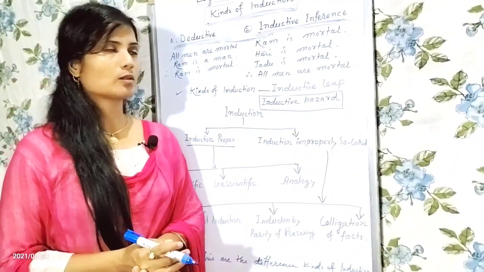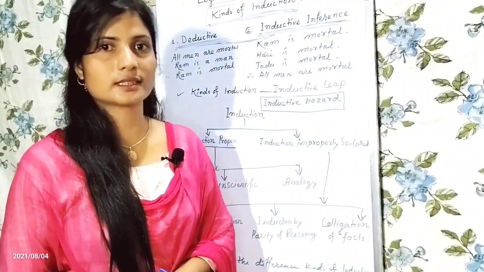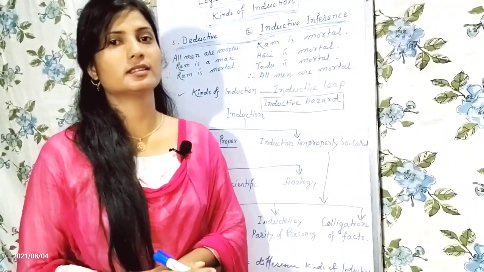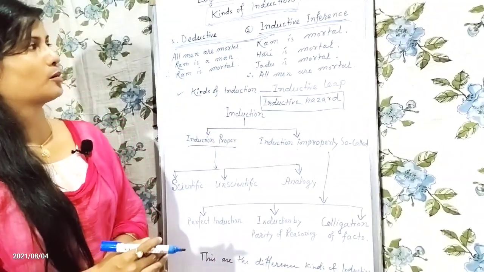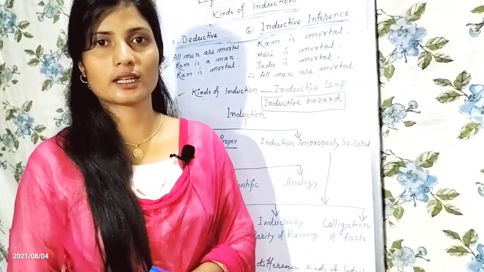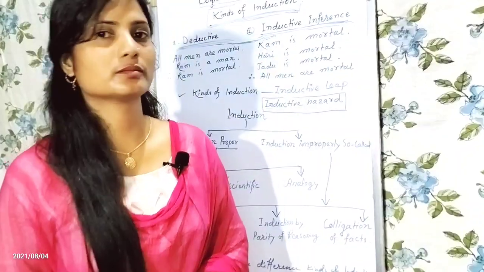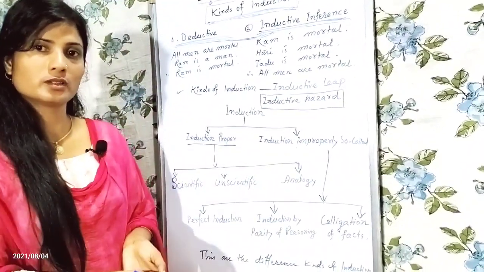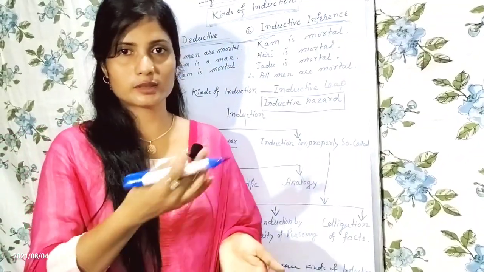And what is called inductive inference? Inductive inference is that inference where we jump from particular proposition to general proposition. For example, Ram is mortal, Hari is mortal, Jadu is mortal, Karim is mortal.